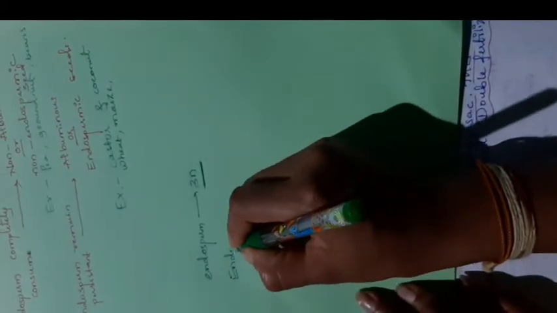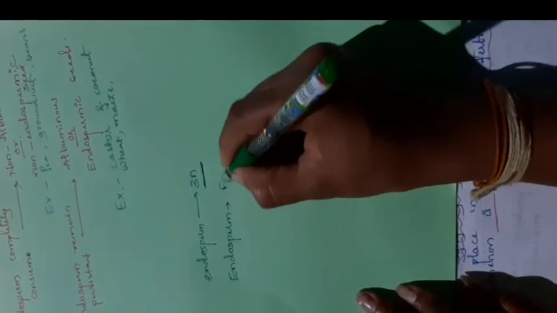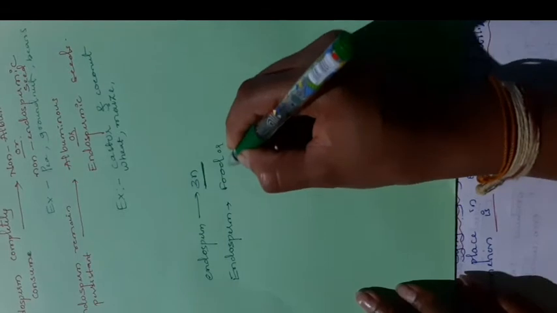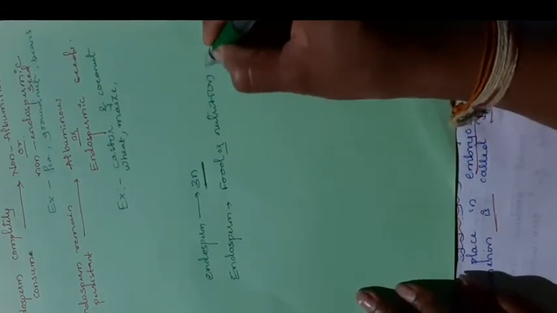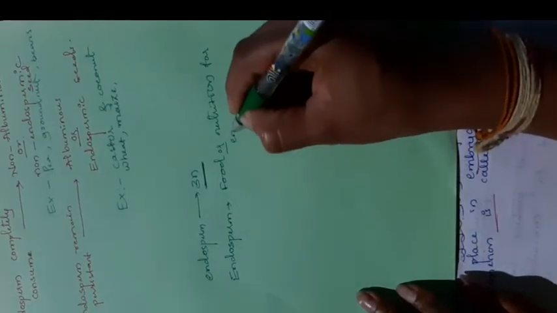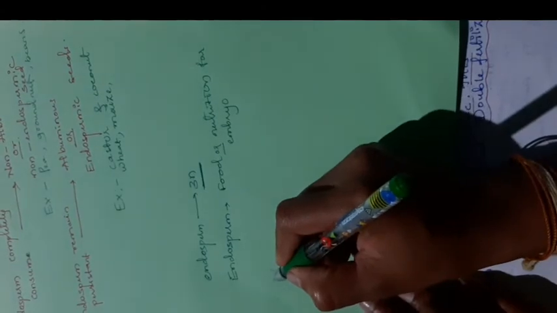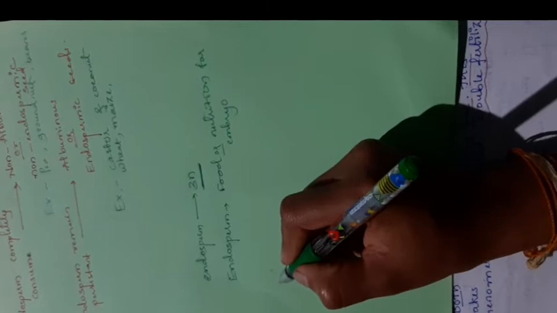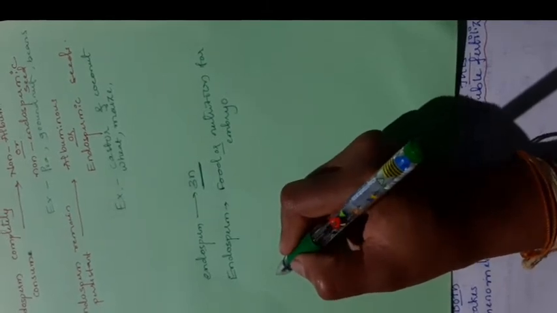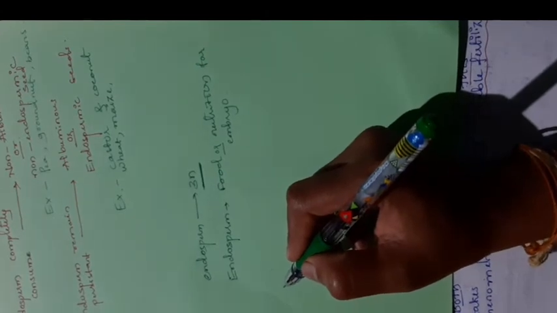Then endosperm provides nutrition, food for the embryo. Then third thing, if it remains persistent, it is called as albuminous seeds or endospermic seeds. If the endosperm is completely consumed, means non-albuminous or non-endospermic.